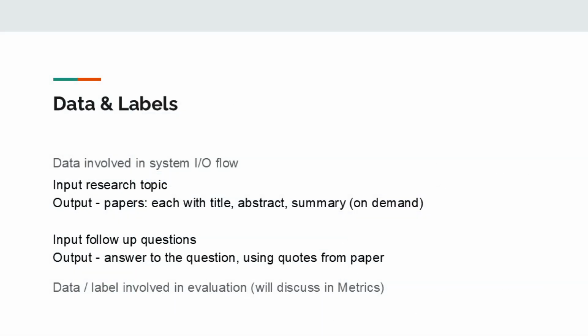For the data and labels, as you can see, we have 2 inputs and 2 outputs. The first input will be the research topic. The output will be basically the papers with the titles, the abstract, and summary. The second input will be the user query to the chatbot. The output will be the answer to the questions.